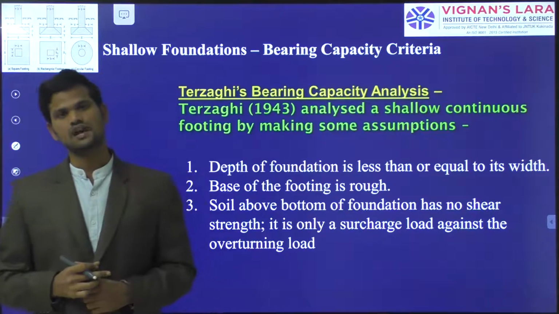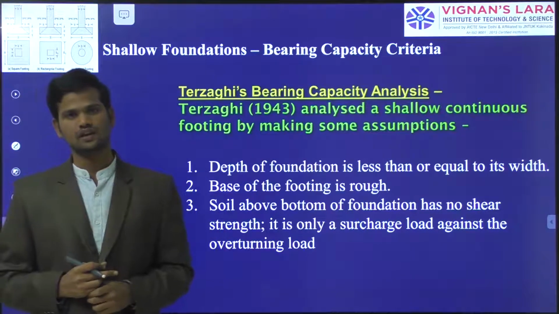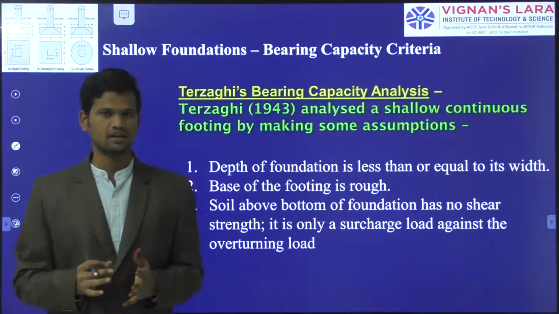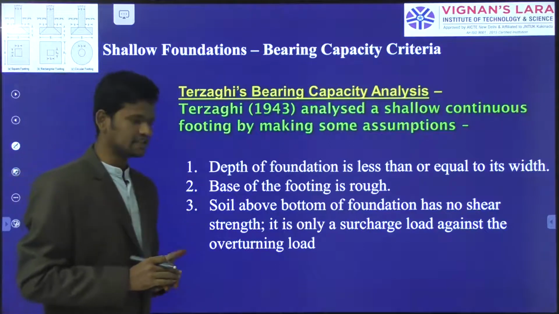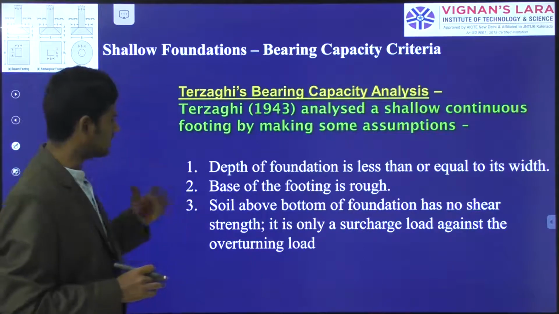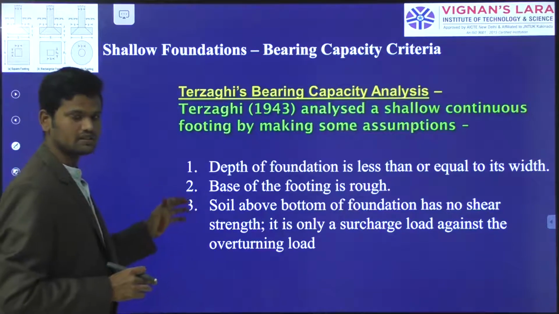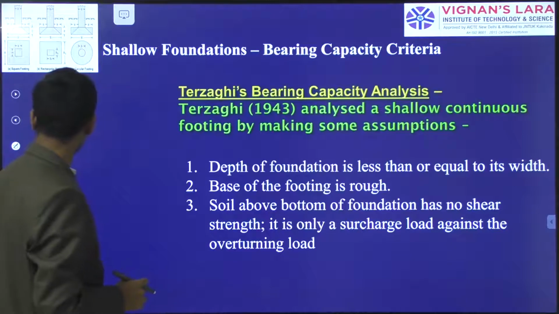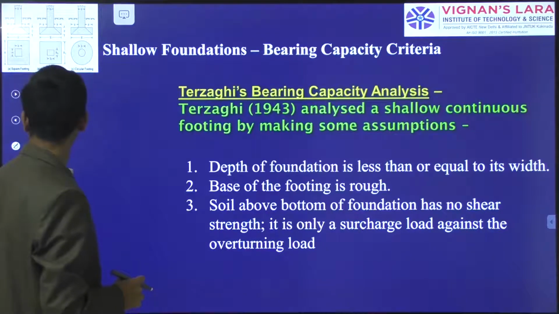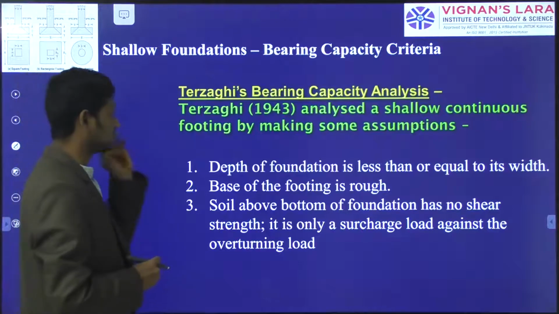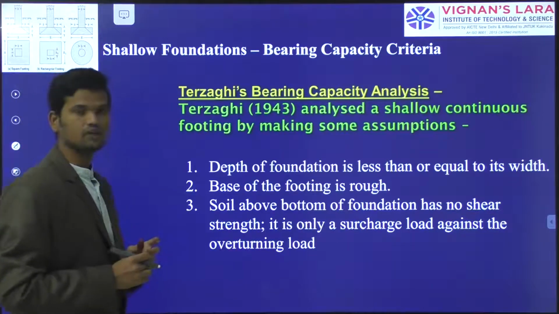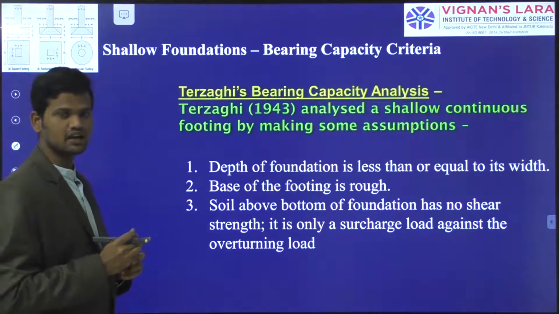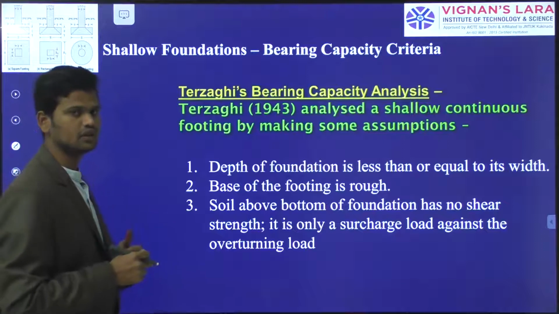In today's class we will try to derive the ultimate bearing capacity of the soil for the strip footing given by Karl von Terzaghi. The assumptions we have already discussed, but I am repeating them briefly once more. The first assumption is that the depth of foundation is less than or equal to the width of the foundation. That means Df by B is less than or equal to 1, then it is called a shallow foundation.